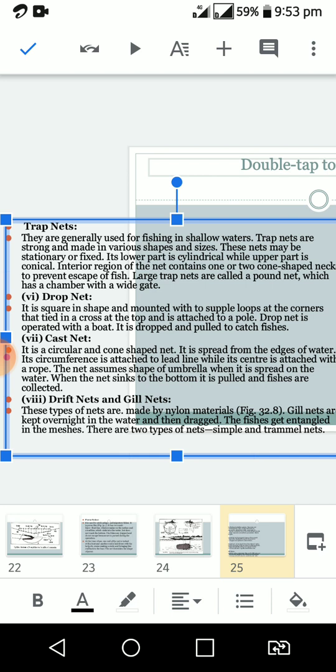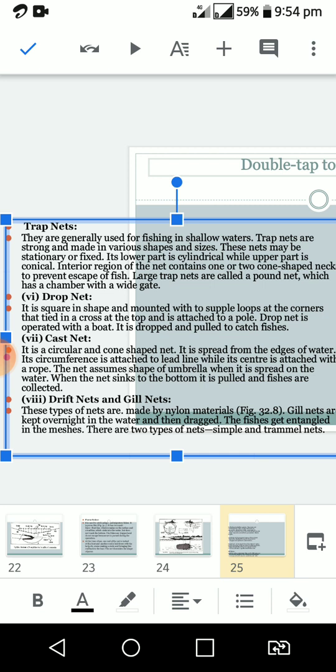Another type of net is the drop net. The drop net is also square in shape and mounted with supple loops at the corners, tied in a cross at the top, and it is attached to a pole. The drop net is operated with a boat. That is important: a boat is required for operating this net.